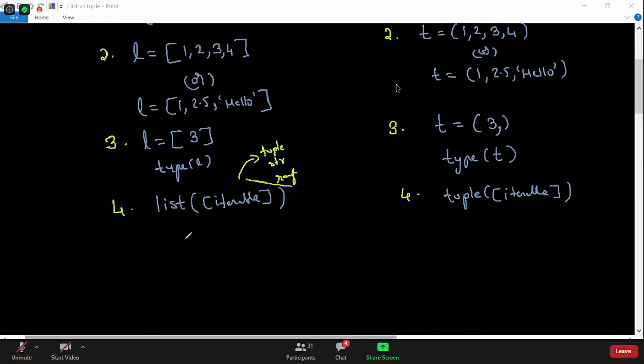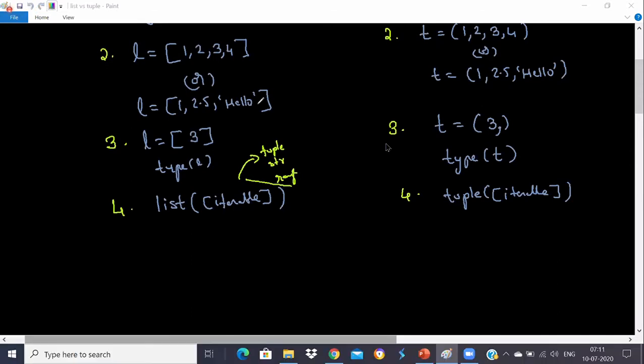Now thank you. So let's go here, and can we even take a tuple in a list or vice versa? Of course you can do it. You can have a list inside a list, or a tuple inside a tuple, or vice versa. It's perfectly fine. There is no problem. It can take any object actually.